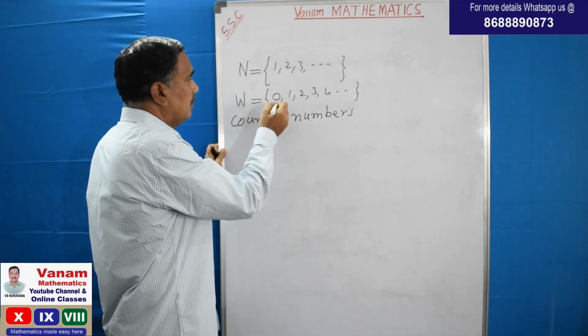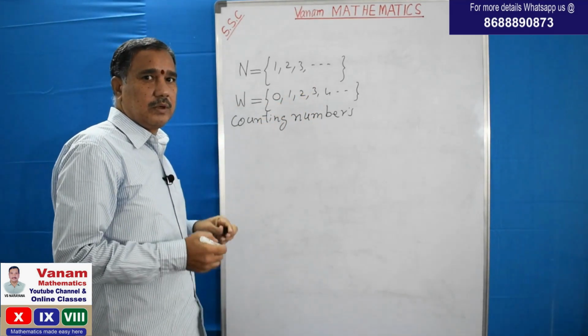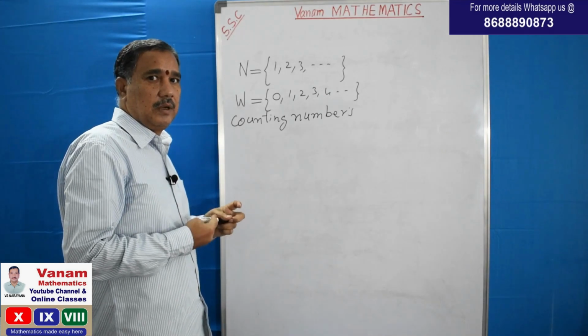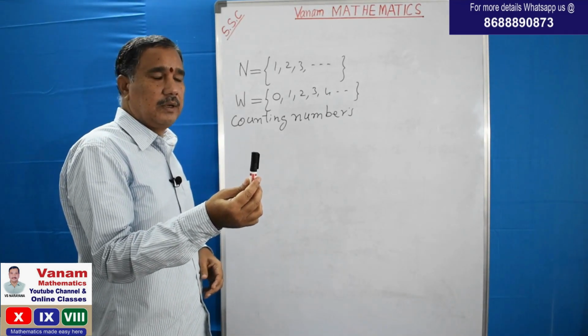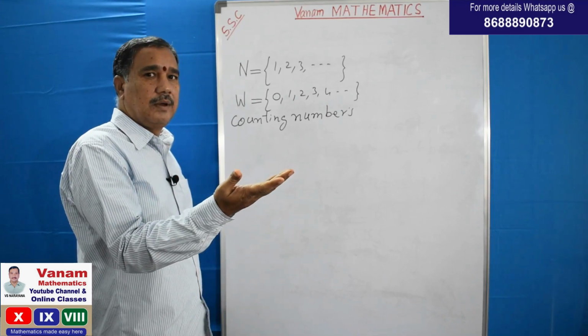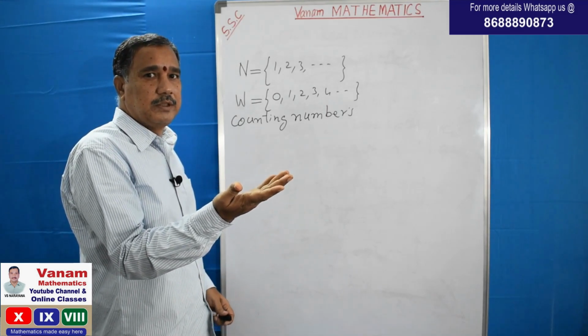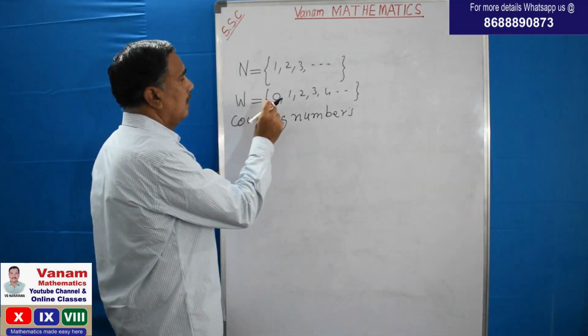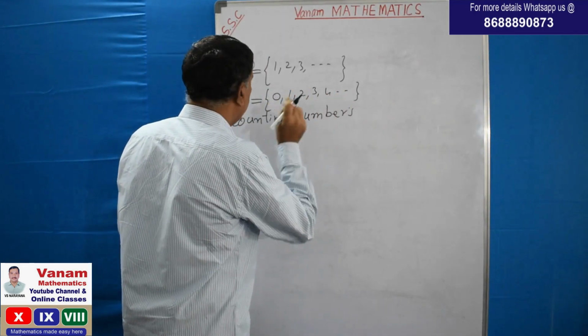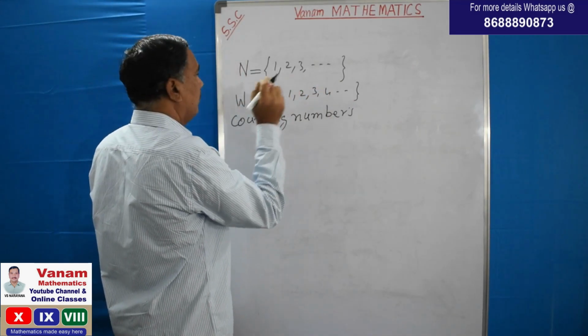You may have got the doubt, do we use the number 0 to count? Yes, we use it. For example, if you ask how many pens are there in my hand, the answer is 1. Now, how many pens are there if there are none? No pens is denoted by 0. So that's why 0 is also called a counting number, and whole numbers are called counting numbers.